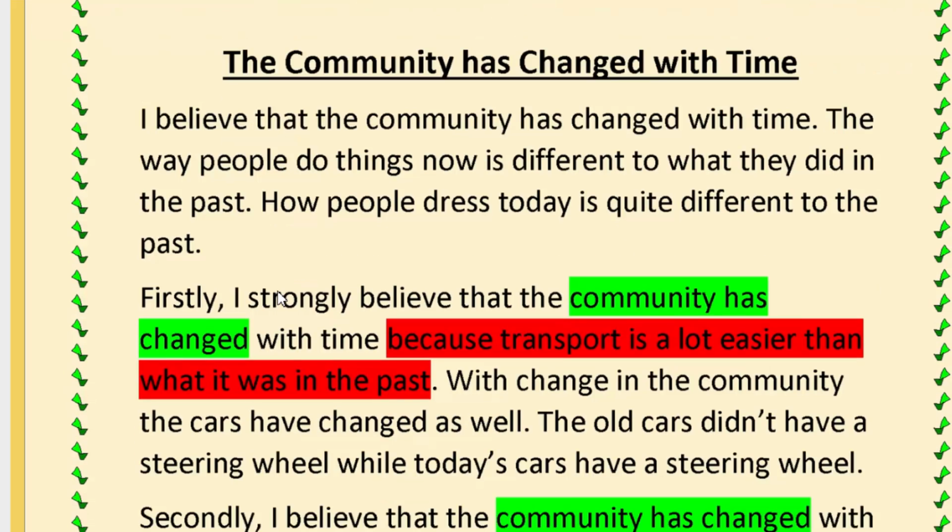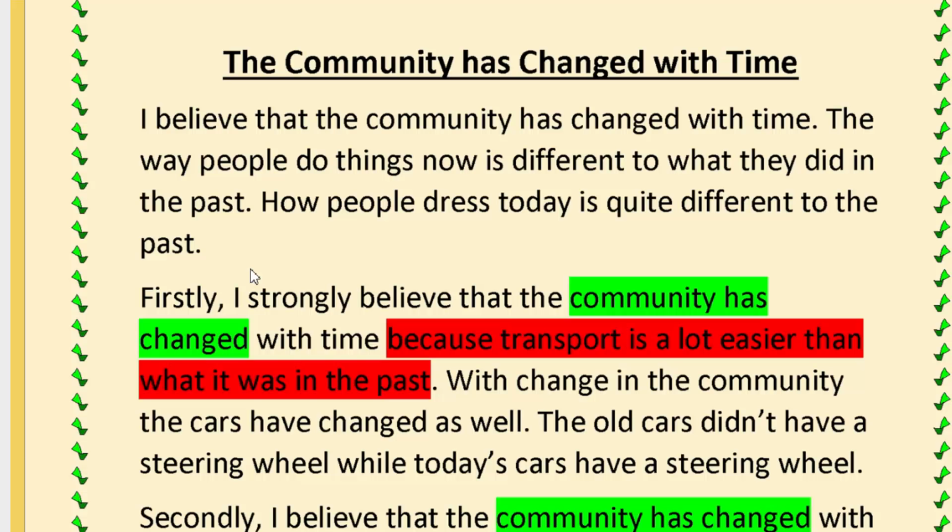The next comes is a first argument, always beginning with firstly and then adding up the opinion which says, I strongly believe that the community has changed with time because transport is a lot easier than what it was in the past. So this red colored bit is our reason and always begins with a because.